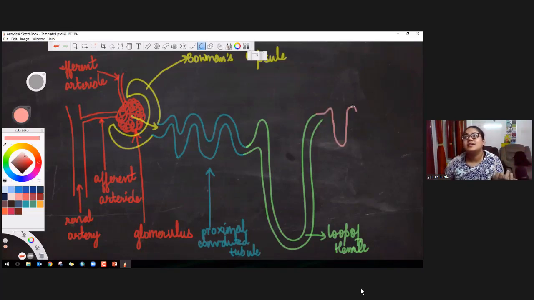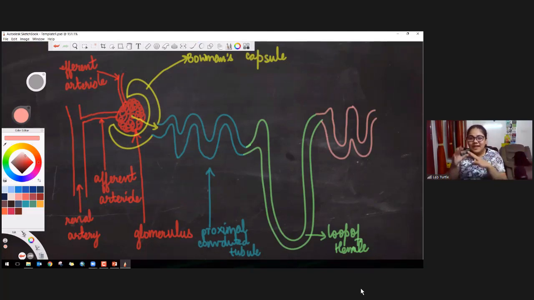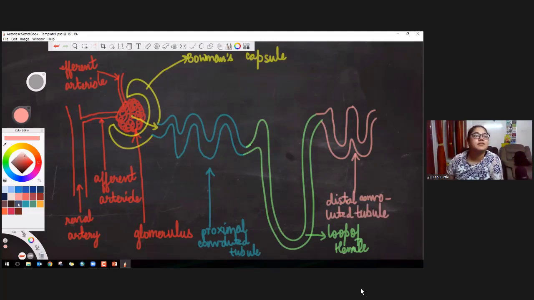From loop of Henle, the remaining part goes into another convoluted tubule, something like this and like this. So this convoluted tubule is known as distal convoluted tubule. Distal means something that is present at a distance. So it is present far away from the Bowman's capsule. So we call it distal convoluted tubule. Don't make notes and all now. Focus here. This is important.